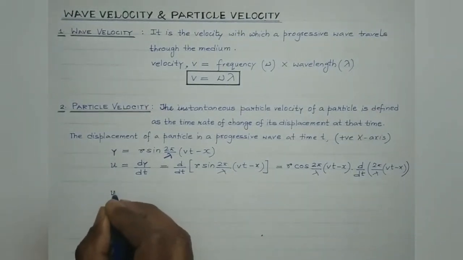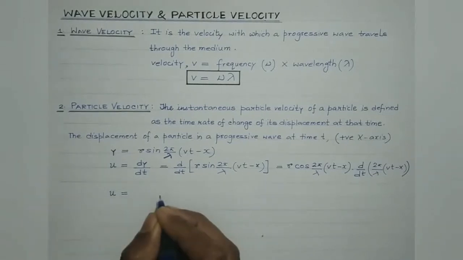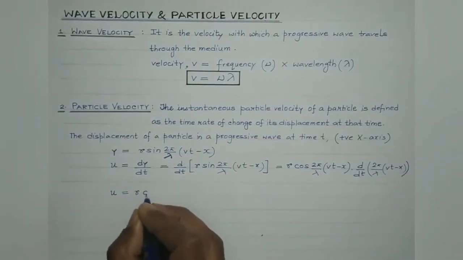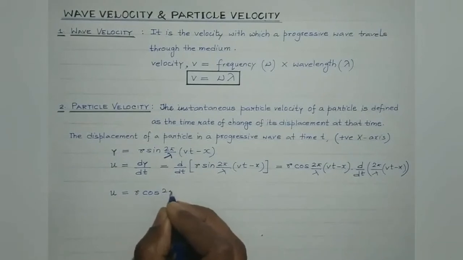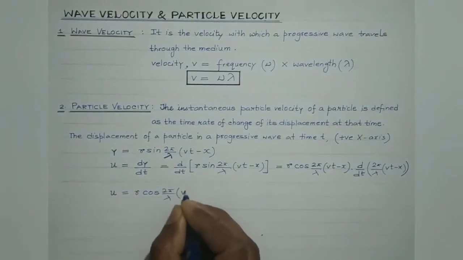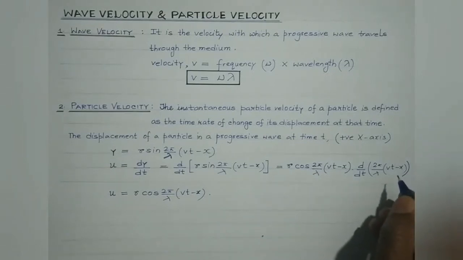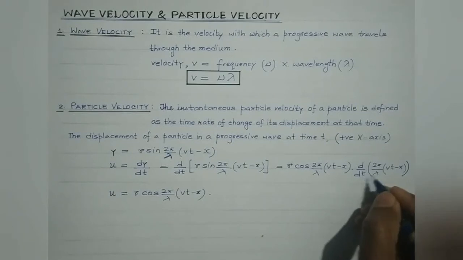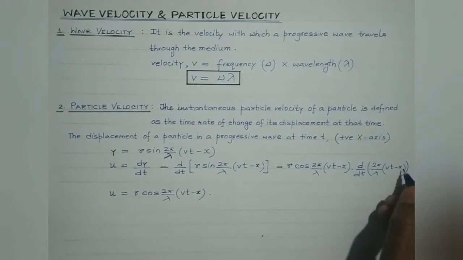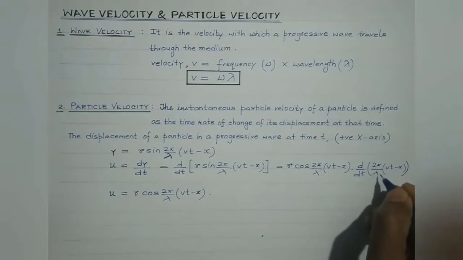So the instantaneous particle velocity is given by r cos 2 pi by lambda (vt minus x) multiplied by the derivative of the argument. Now look students, here we are differentiating with respect to time, x being the position of that particle. The particle won't change its position, so x being constant, its differentiation will be 0. The term 2 pi v by lambda, being constant, can be taken outside, and dt by dt is 1.